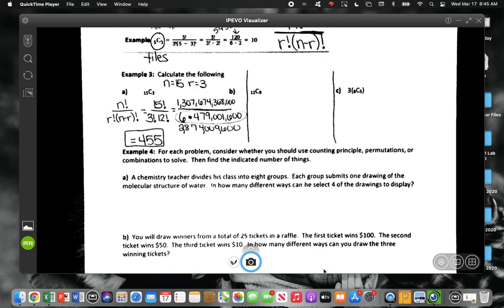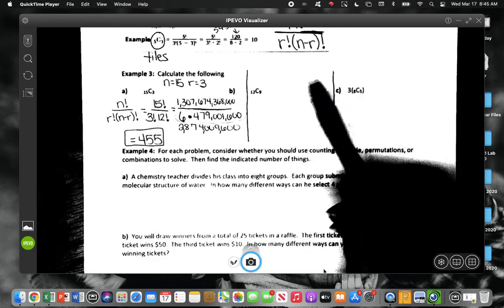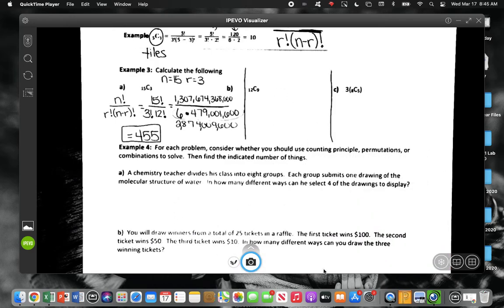All right. So it should be 455. Let's do one more of these, and then on example 4, we're actually going to decide if order matters or order doesn't matter. If I tell you that I have 12 people and I need to choose 9, and the order doesn't matter, I type 12 names into the computer and I tell it to randomly pick 9 and I get a list.